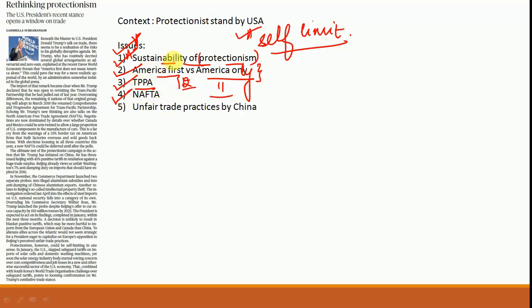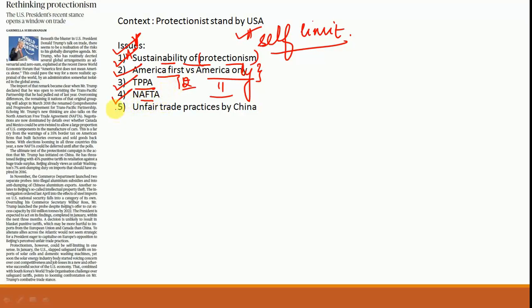Another thing is that the US is keen on joining now the North American Free Trade Agreement. Here again it is proved that protectionist policies are not going to work, as the US is keen to join this agreement with Mexico and Canada, and we know that there is a protectionist stand by the US to build a wall along Mexico. So that is something that is vital here.